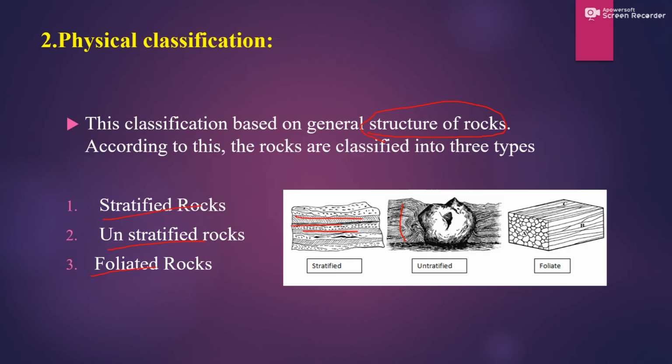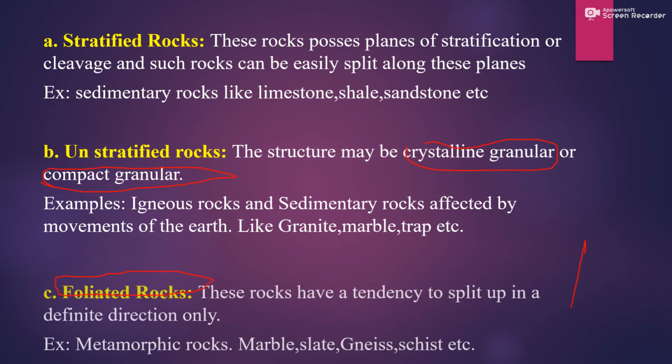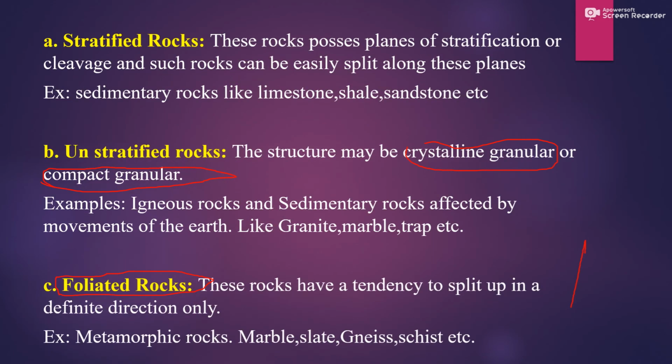See the picture again, like this. It's split into one particular direction only. It will not have these stratifications, or be crystalline. It will be split into one direction. So metamorphic rocks like marble, slate, gneiss, schist, etc. are the examples for foliated rocks.